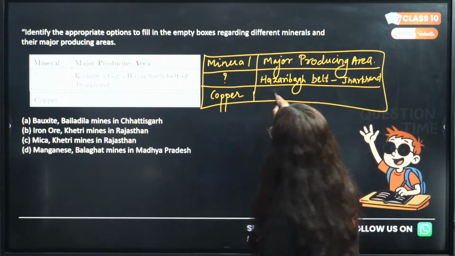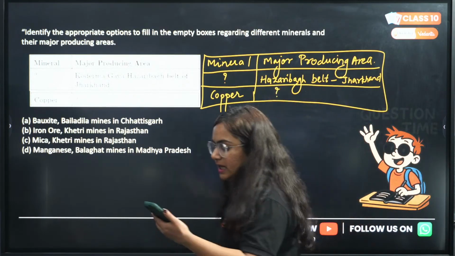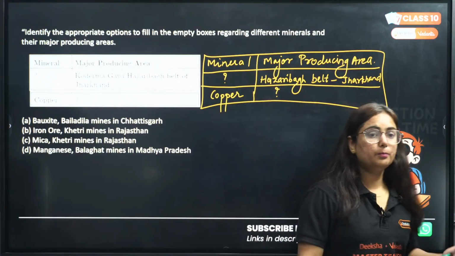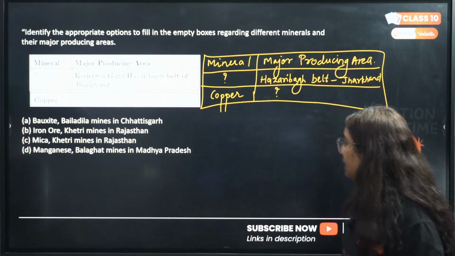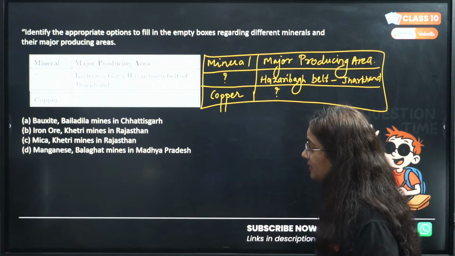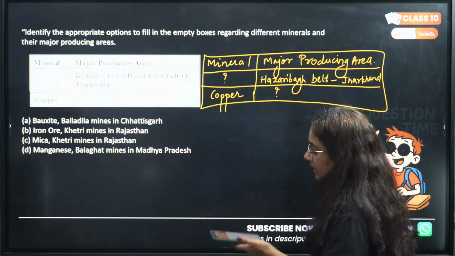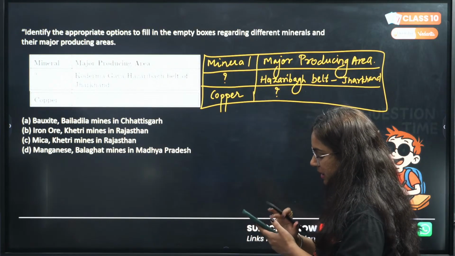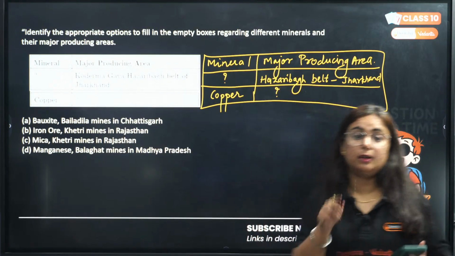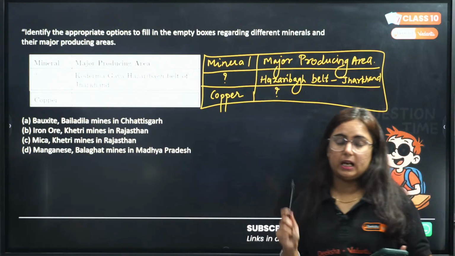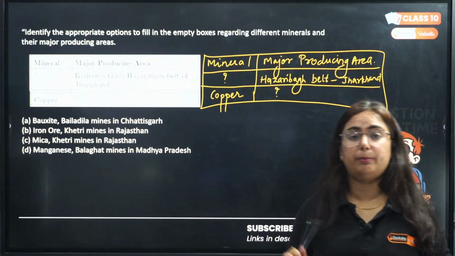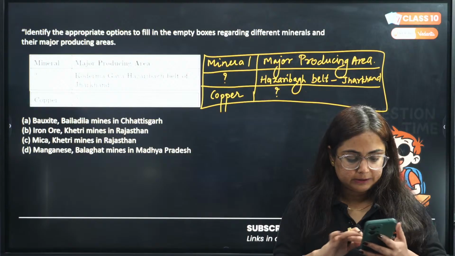Then we have copper, but where is copper found? Seeing the options in front of you. Option A, bauxite. Is bauxite found in Jharkhand? And is copper found in Beladila mines in Chhattisgarh? Right, map work is from the same topic and it's very, very difficult to remember that map work.